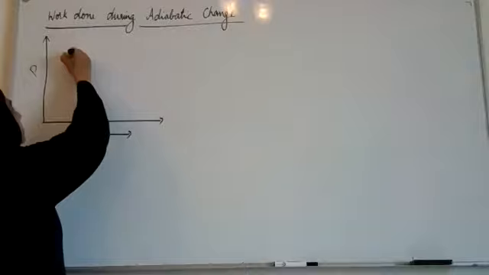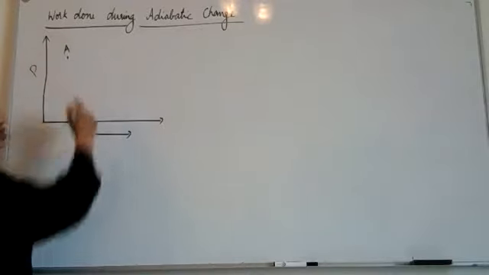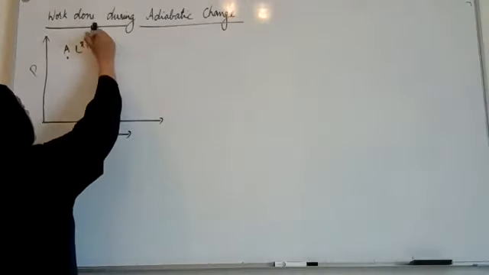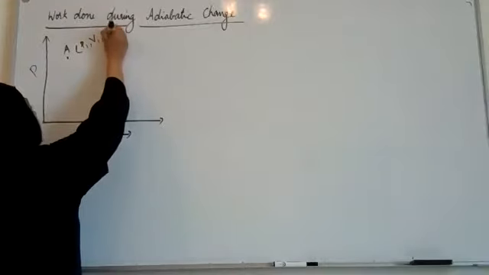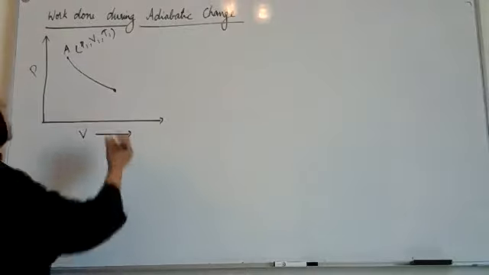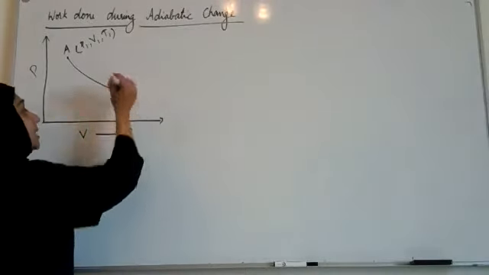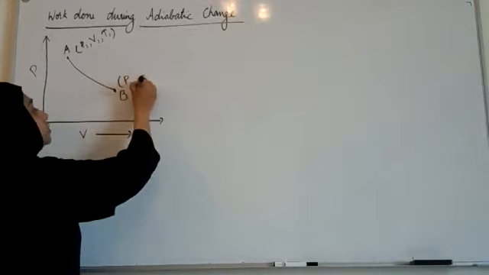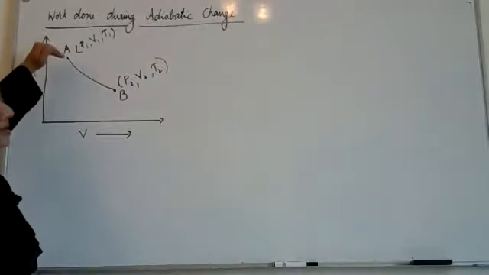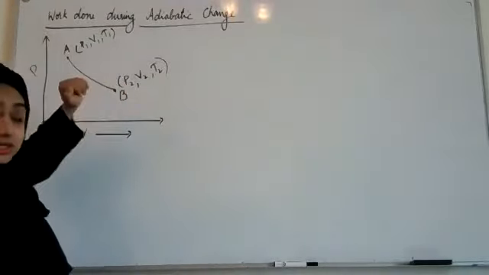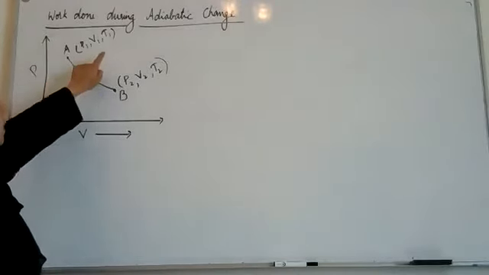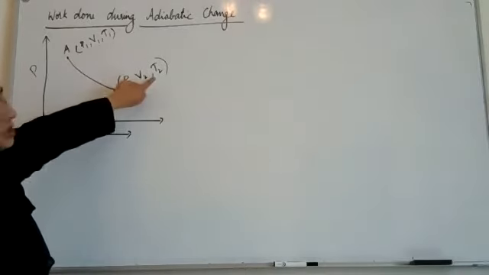And for an adiabatic change, suppose a gas initially at state A having pressure P1, volume V1 and temperature T1, after undergoing an adiabatic change gets to state B, which has a pressure P2, volume V2 and temperature T2. So the gas is undergoing an adiabatic change. Looking at the graph, can you tell me which one will be greater, T1 or T2?